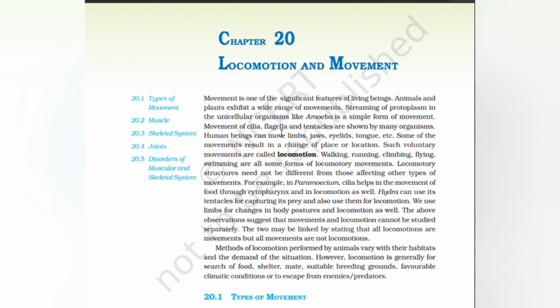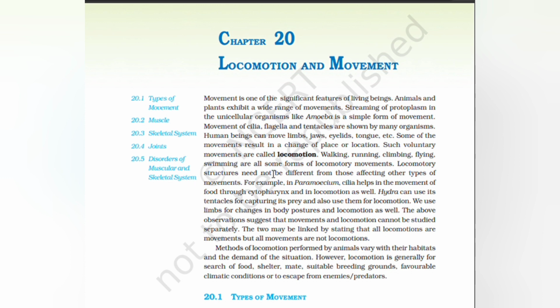Cilia, flagella and tentacles are shown by many organisms. Human beings can move limbs, jaws, eyelids, tongue, etc. Some of the movements result in a change of place or location. Such voluntary movements are called locomotion. Walking, running, climbing, flying, and swimming are all forms of locomotory movements.